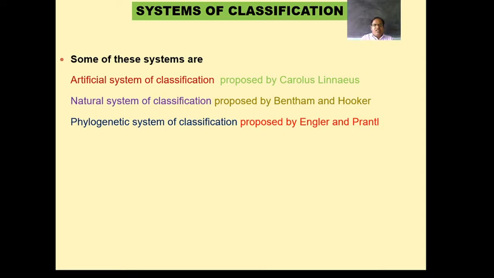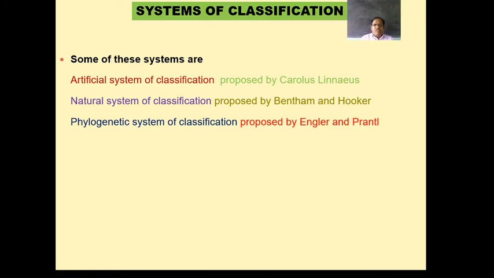But what happens here? In the artificial system of classification, due to the few characters, this system was rejected. Why? Because there were only few characters. For example, only one to two characters were taken into consideration, such as the color of the flower or the number of stamens.